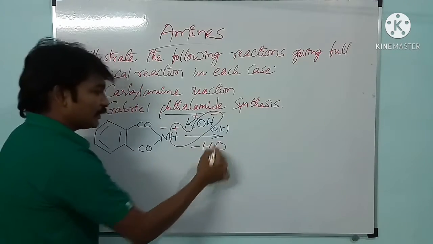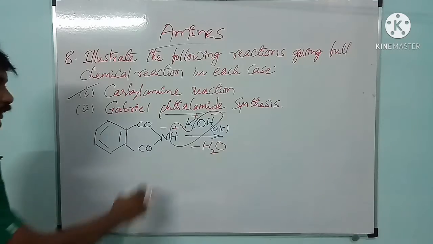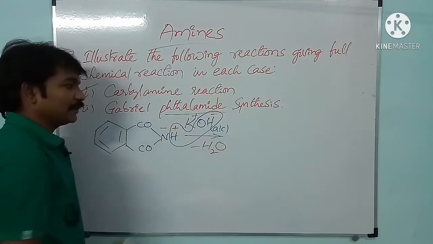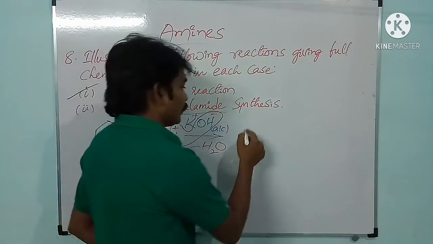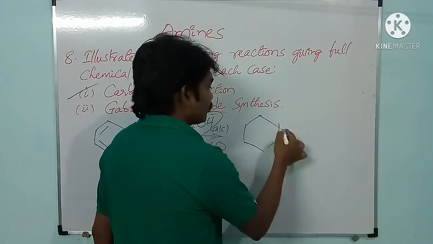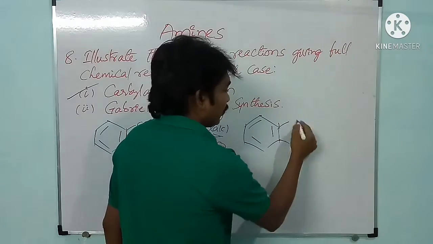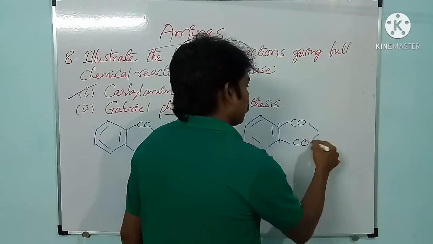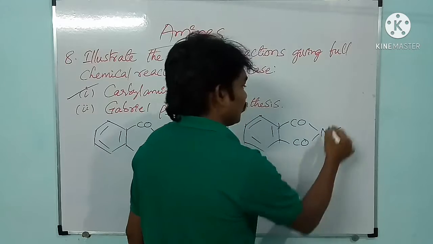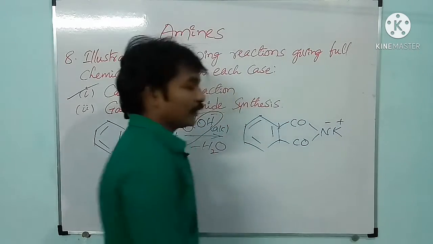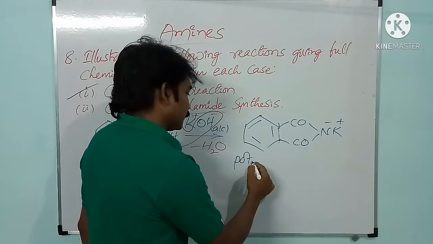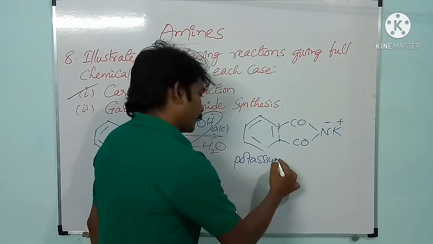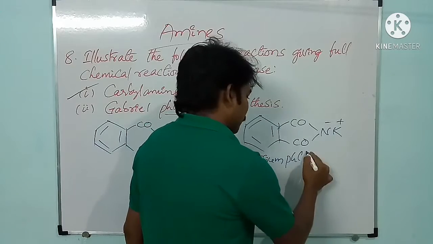Means a water molecule is removed from this, and the H plus ion is replaced by K plus. As a result we will get another compound. What is the compound here? Now it has potassium. This is nothing but potassium phthalimide.